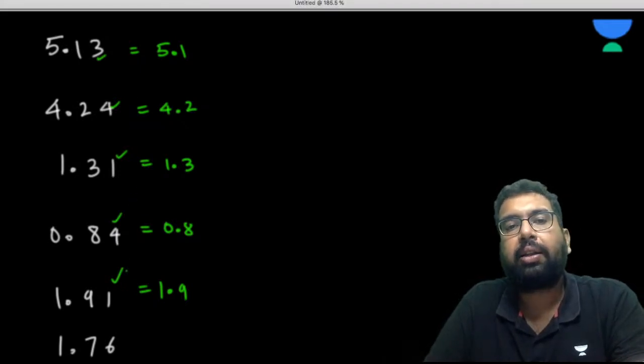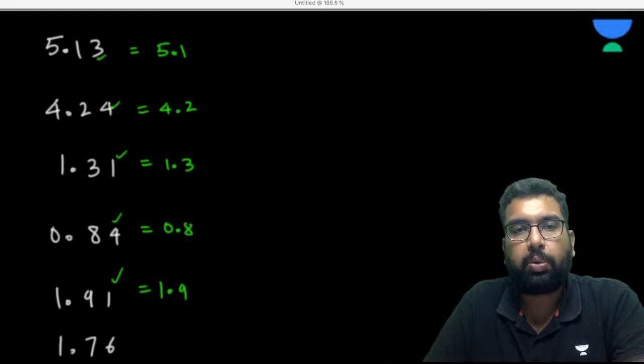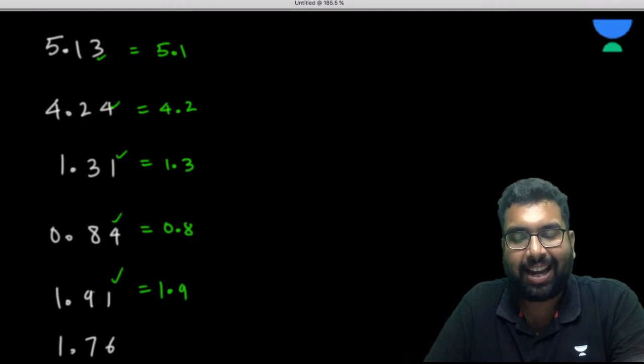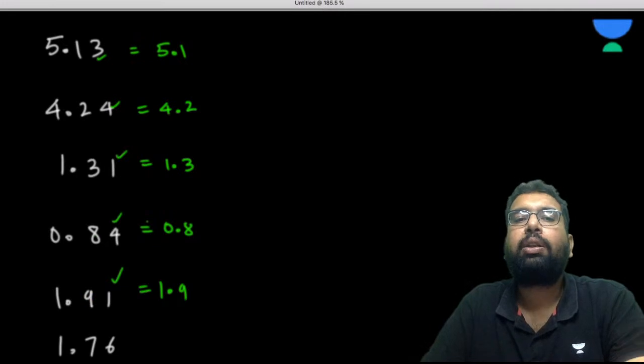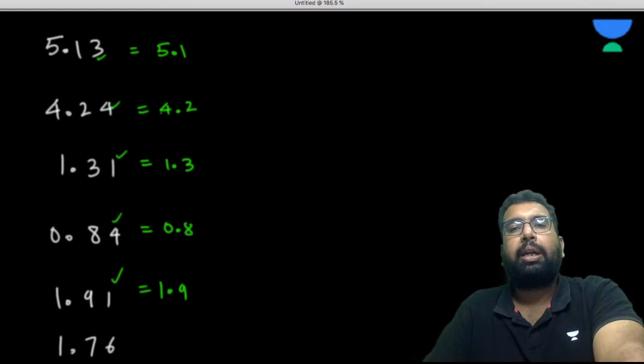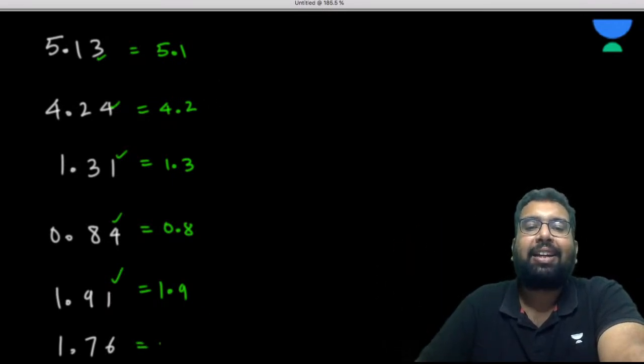So all these are less than 5. So for the digit that you require to round off, we want to change them to two significant figures. When we want to change it to two significant figures, we need to round this 1.289. In this case it will remain the same, because the digit next to the digit you need to round off is going to be less than 5. So you have to keep it that way only.